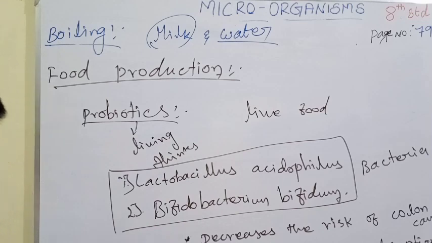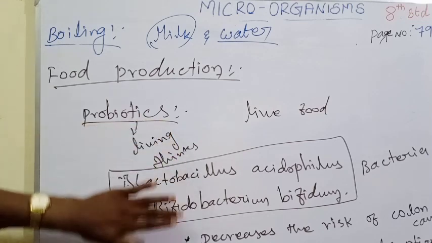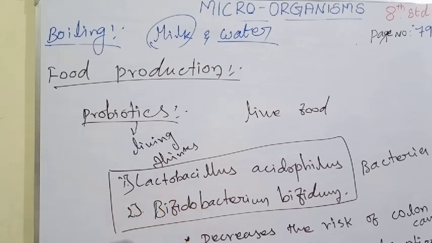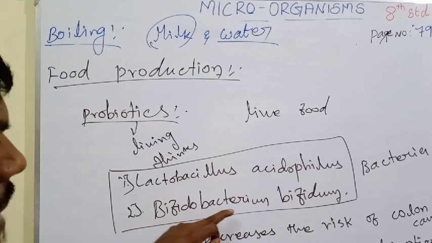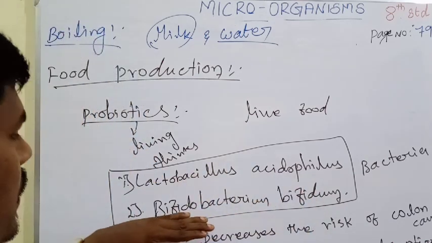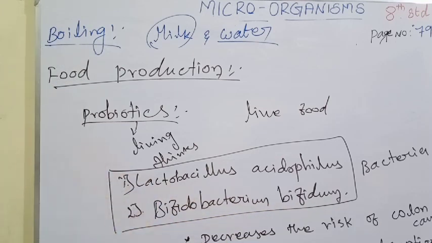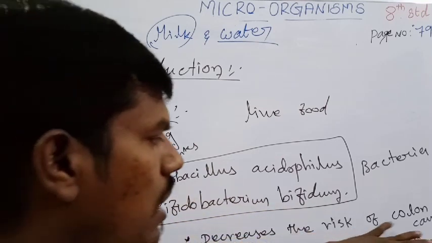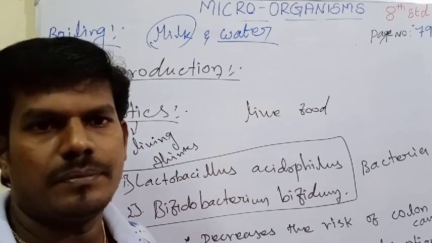And then food production: probiotics. Probiotics are present mainly in two bacteria, Lactobacillus acidophilus and Bifidobacterium bifidum. These two bacteria decrease the risk of colon cancer and decrease cholesterol absorption. Thank you.